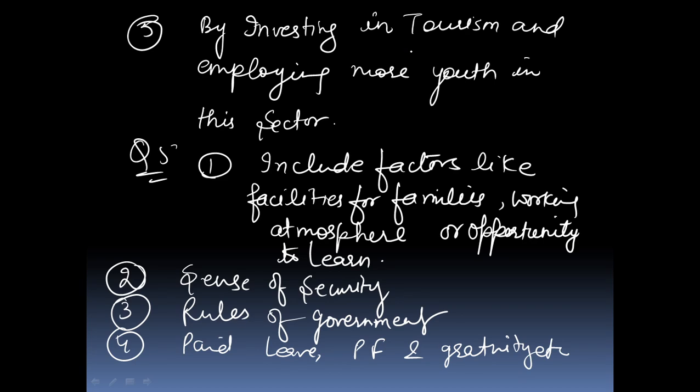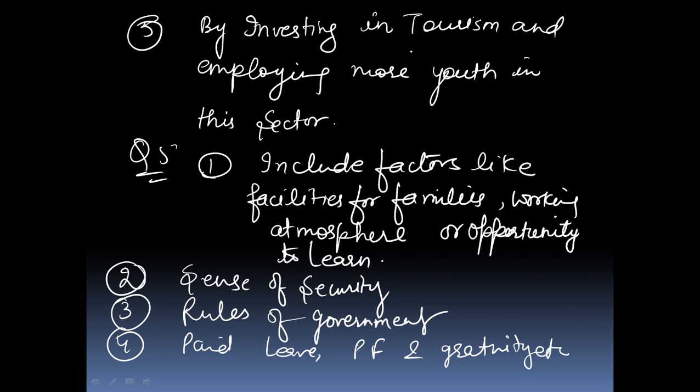I will repeat again all points of the 5 conditions or aspects that we would consider before accepting a job.